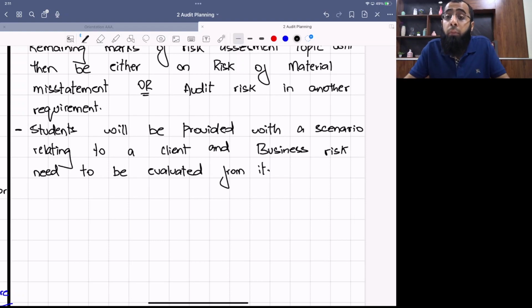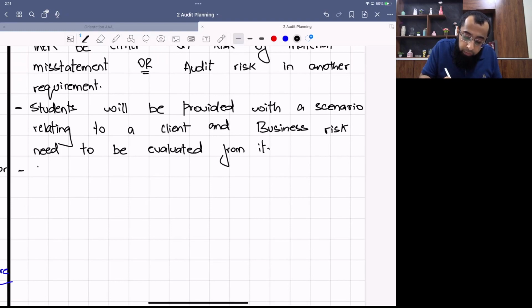When you talk about risk of material misstatement and audit risk, there the examiner expects that students should have background knowledge of accounting standards and background knowledge of auditing. But in business risk, the examiner only says to read the question scenario well and evaluate the risk from the information given in the scenario.